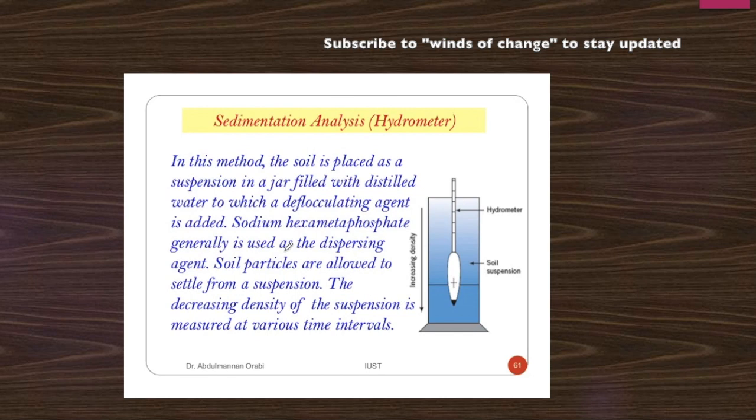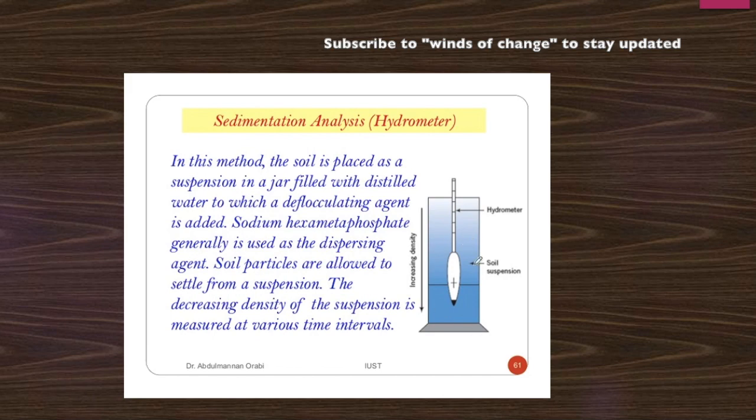These two methods are defined here. This is the hydrometer analysis method. Now what is this method? In this method you can see here that the soil is placed as a suspension in a jar filled with distilled water to which the deflocculating agent is added.